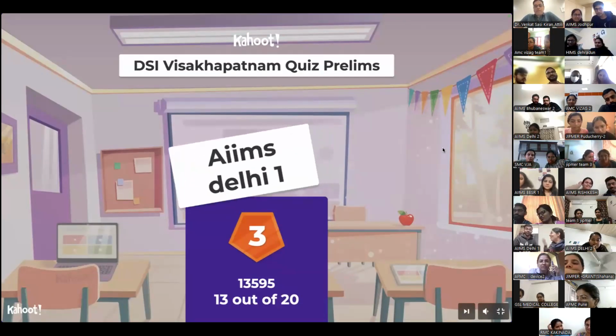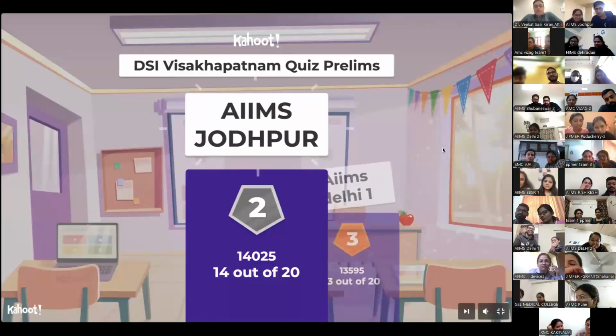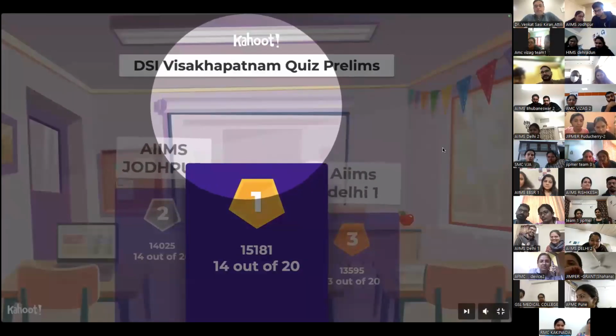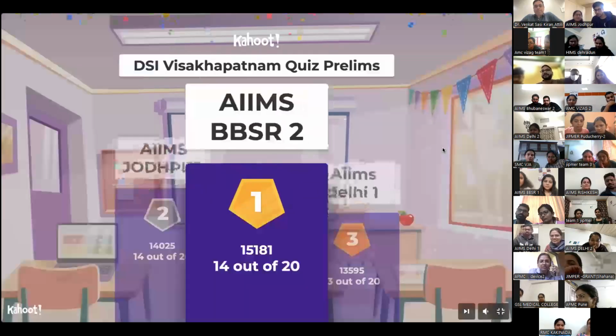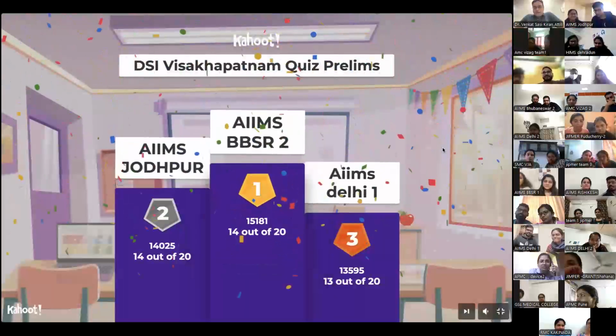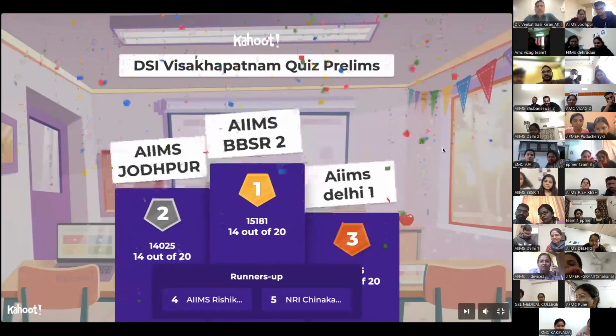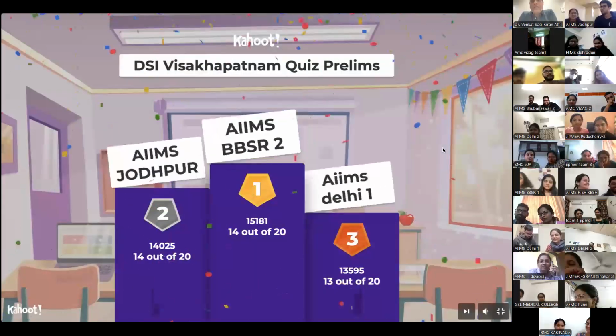AIIMS Delhi at number 3, Delhi 1. Number 2 is AIIMS Jodhpur, you've dropped down a point. And number 1 is AIIMS Bhubaneswar 2, well done. Now, number 4 should be showing in a second. AIIMS Rishikesh, and number 5 is NRI Chinakakani. Well done, all of you.